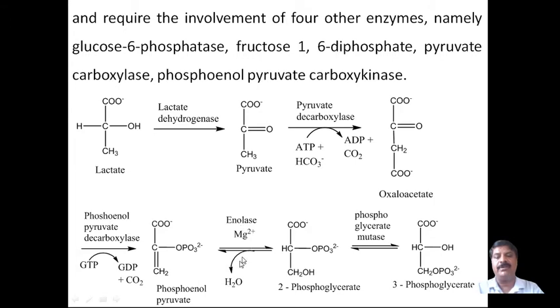This is a reversible reaction; with removal of water it again forms phosphoenolpyruvate.